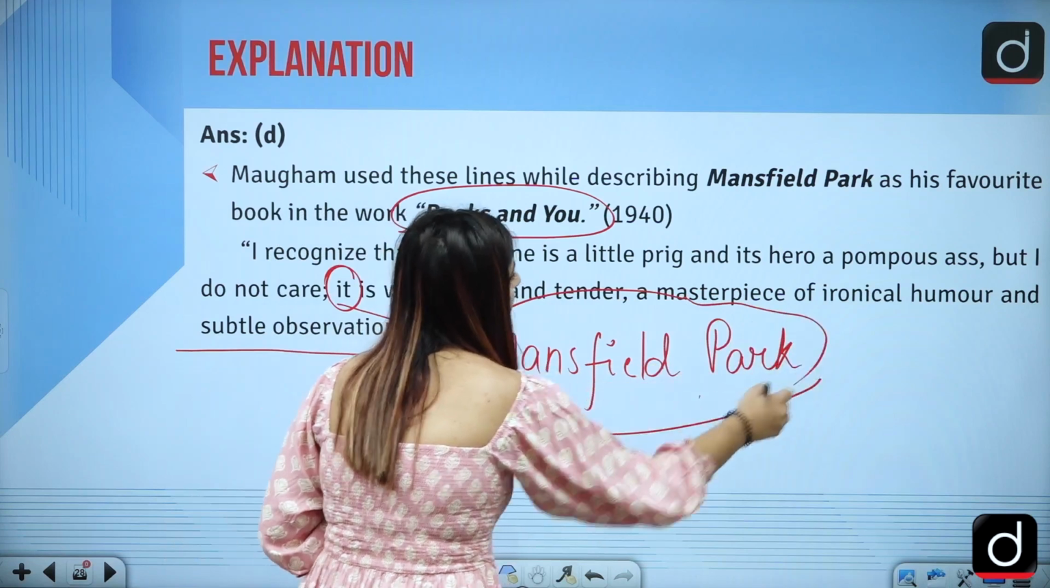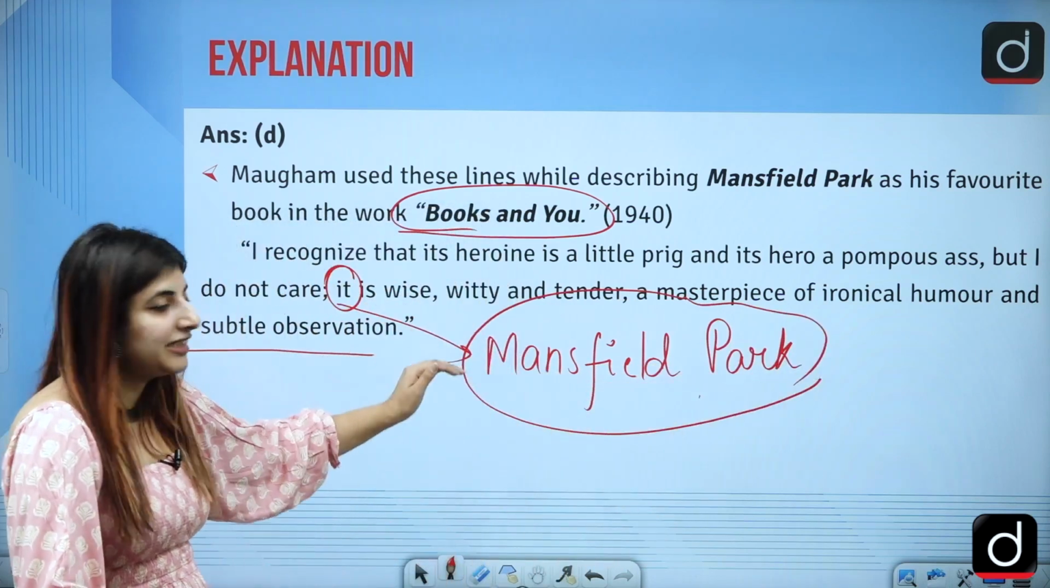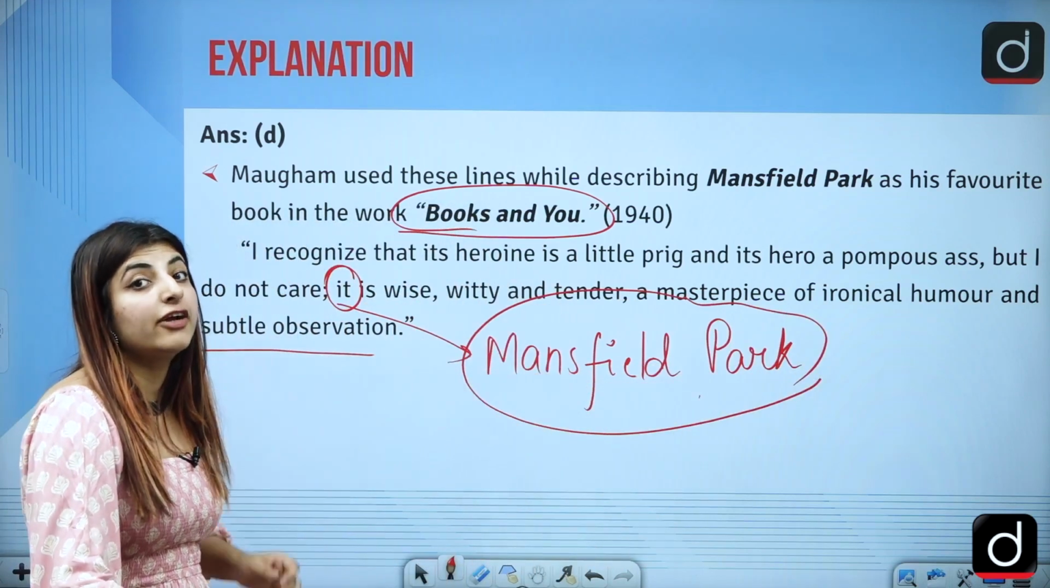That he loved the novel, right, because it is witty, tender, and a masterpiece of ironical humor.